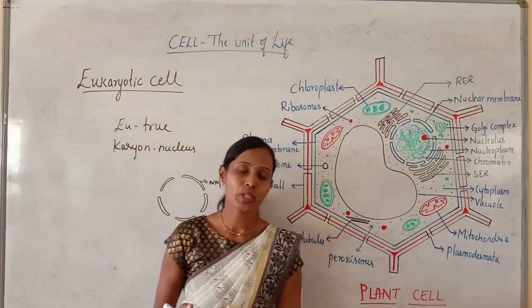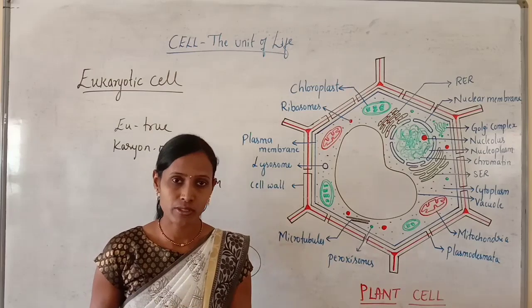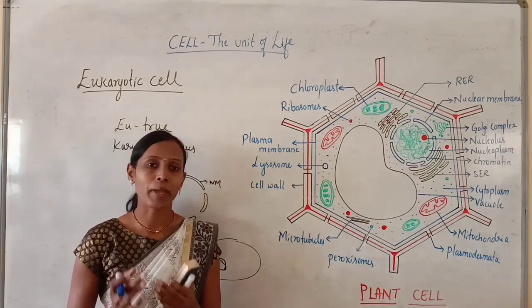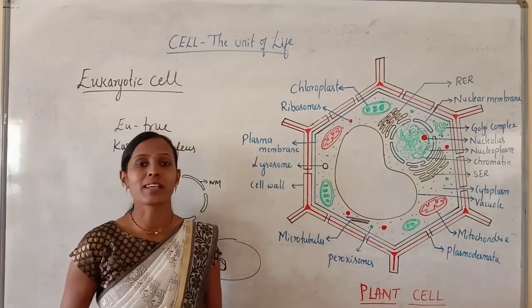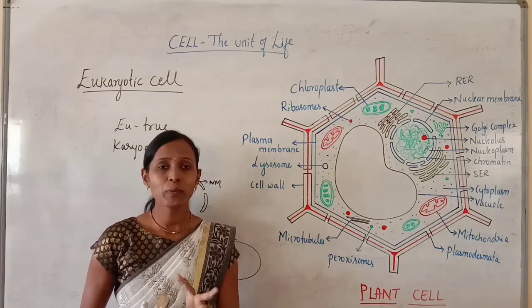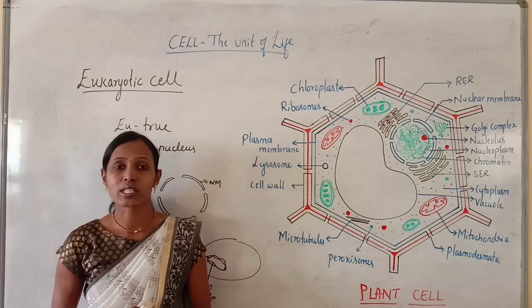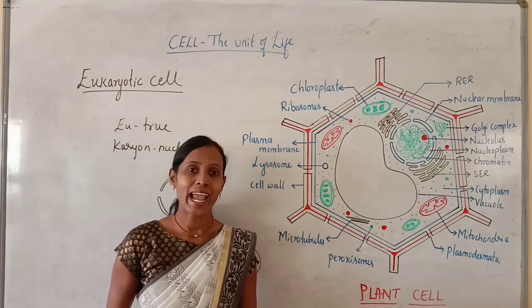So what is a eukaryotic cell? The cell in which a true nucleus with a definite nuclear membrane and membrane bound cell organelles are present in the cytoplasm is called a eukaryotic cell. And where do we find eukaryotic cells? They are usually present in protists, fungi, plants and animals.